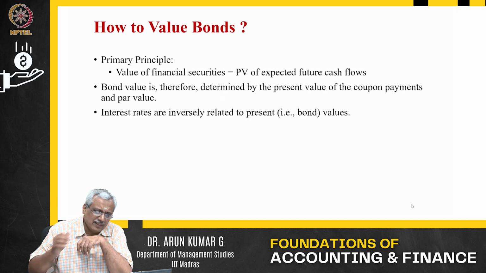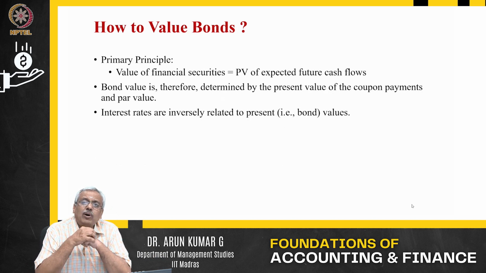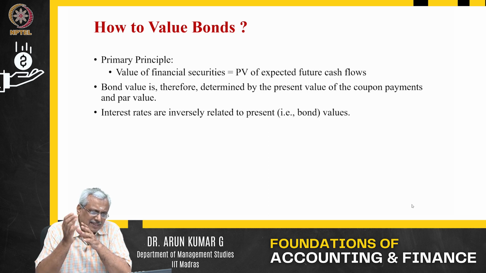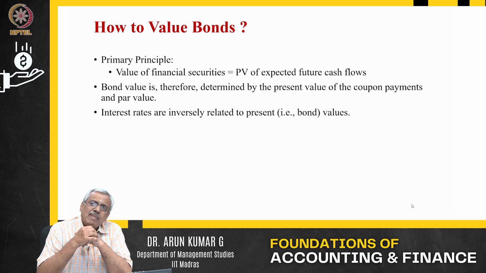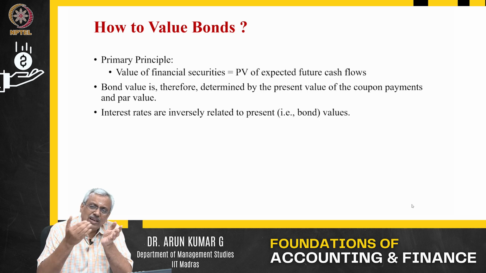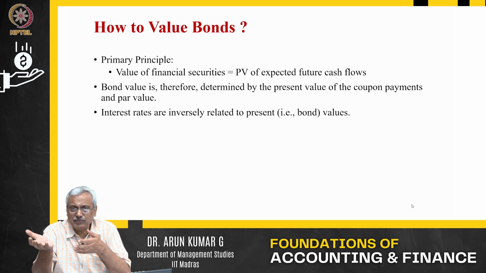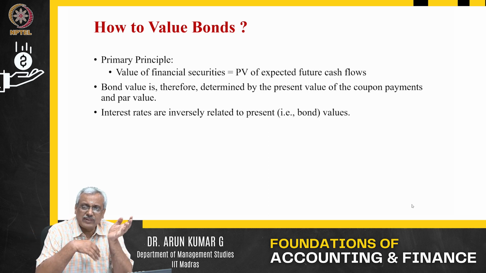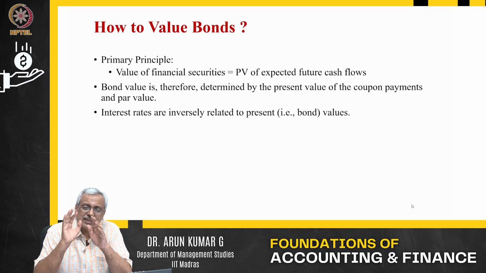The next aspect we talk about is how we value the bond. Whatever coupons you are going to get, the discounted value of those coupons, plus whatever principal you are going to get back, the discounted value of that, according to the time period. The summation of this whole thing is what we call the value of the bond.